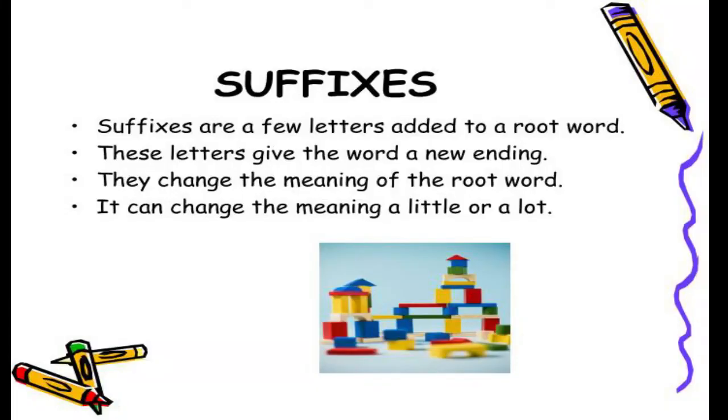Is it clear? So what do you understand by suffixes? Suffixes are a few letters added to a root word. Okay, we add a group of letters at the end of the root word. So finally the word turns out to have a new ending. These letters give the word a new ending because we are adding a group of letters at the end of the root word, right? So when we add a group of letters at the end of the root word, the meaning can change. Okay, it can change the meaning a little or a lot. Is it clear?